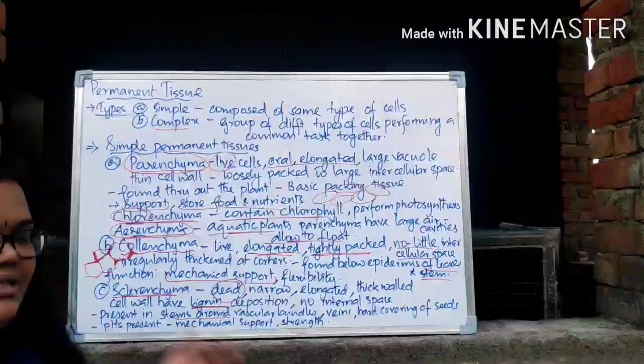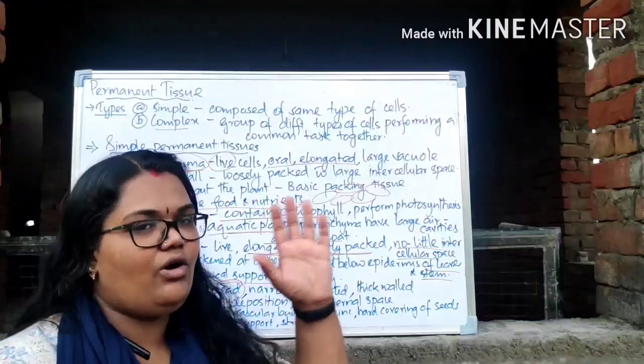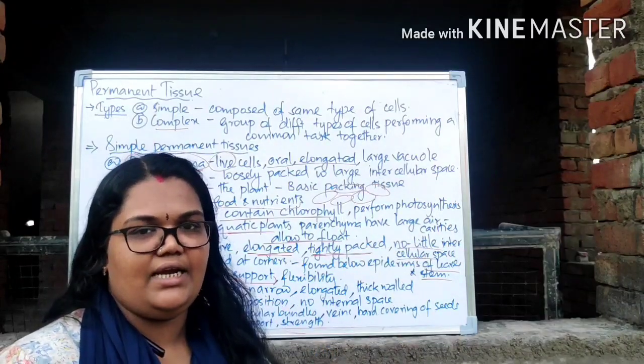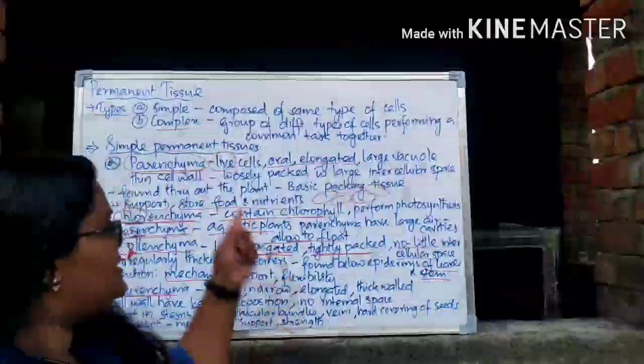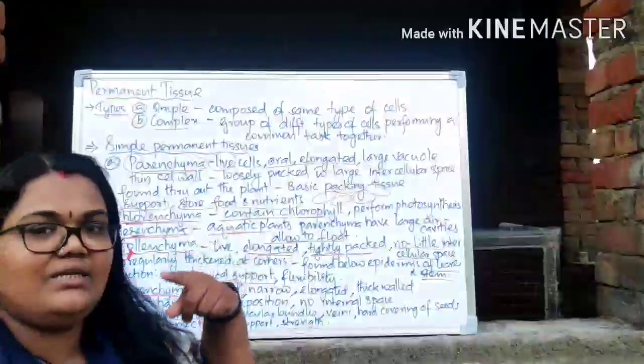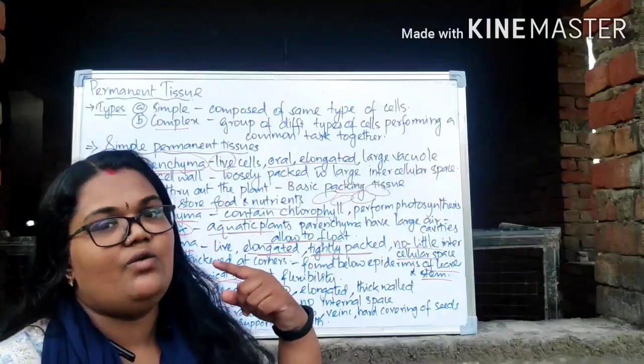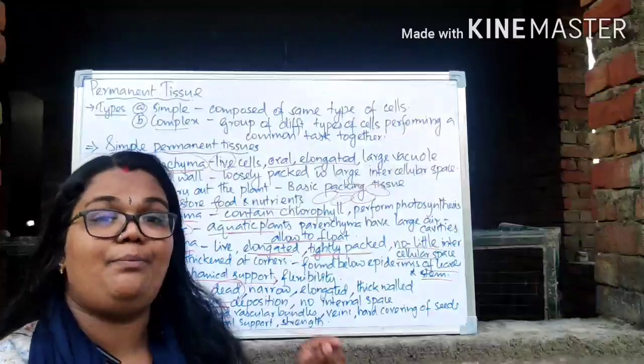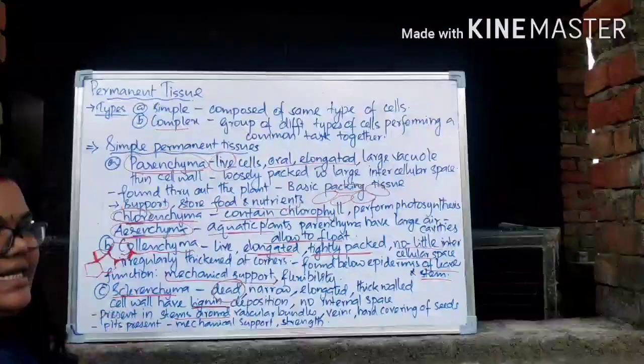And another thing, we already told that they are all dead, so there is no channel for exchange of material, right? If it must be present inside the vascular bundle, then there must be channels for water and food conduction. So they have some narrow channels called pits in between the sclerenchyma tissue.